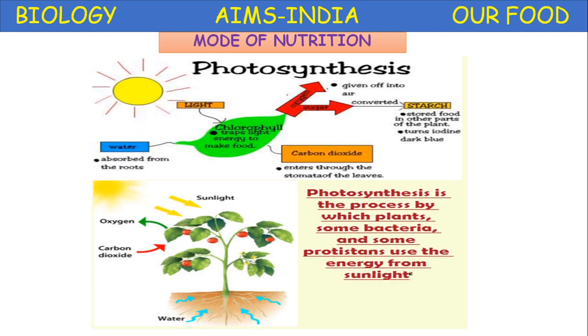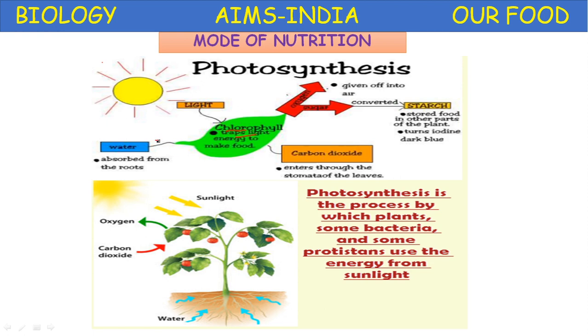Next, you are going to learn in detail about this photoautotrophic mode of nutrition, photosynthesis, in the higher classes. So let us have some basics here. Water and carbon dioxide from the atmosphere, these two, in the presence of sunlight, green plants, in the presence of chlorophyll, trap the solar energy or sunlight energy to make the food.